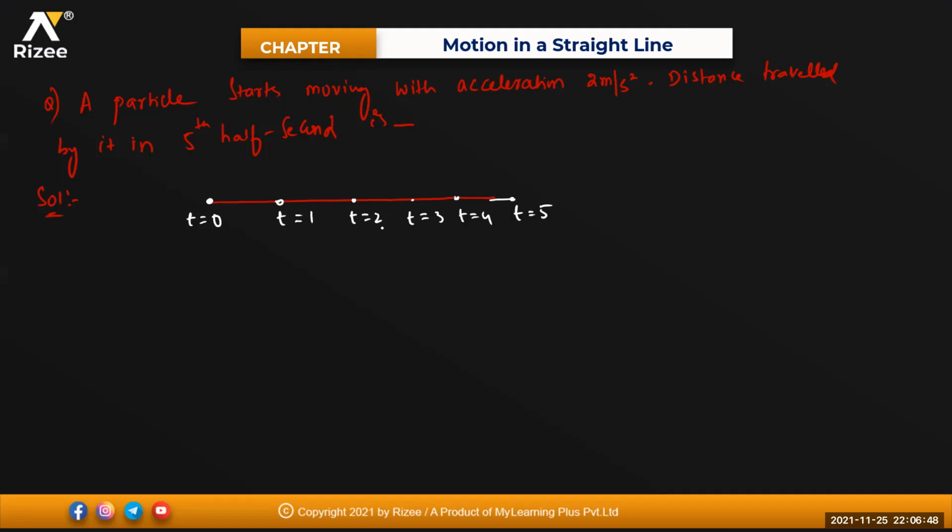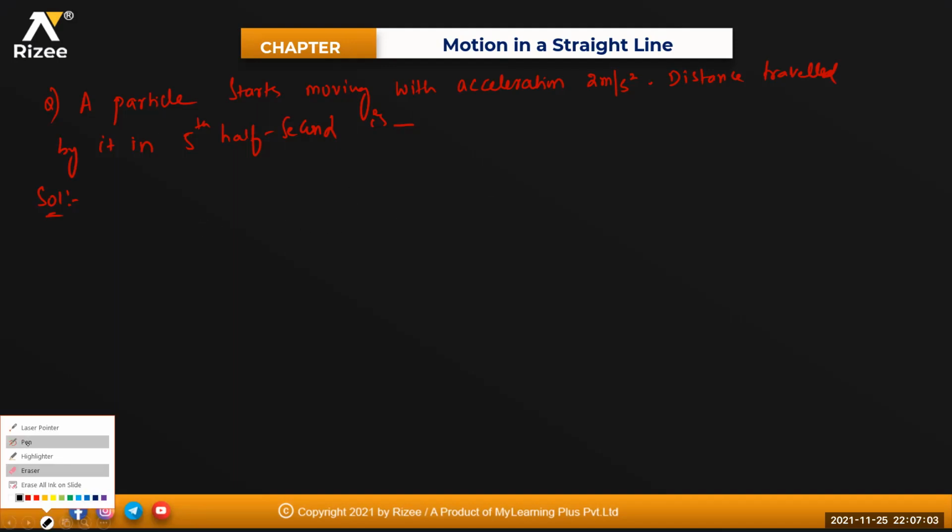Read the question carefully once again. A particle starts moving with an acceleration of 2 meters per second square. Distance covered by it in the fifth half second.